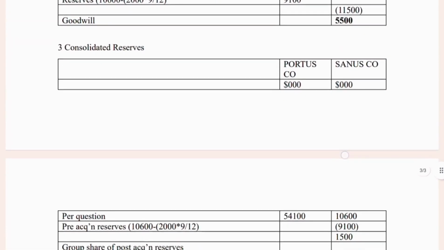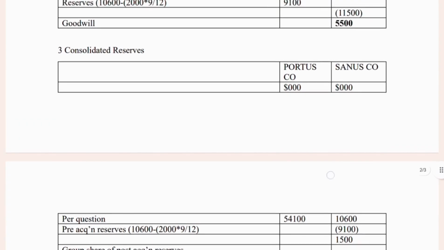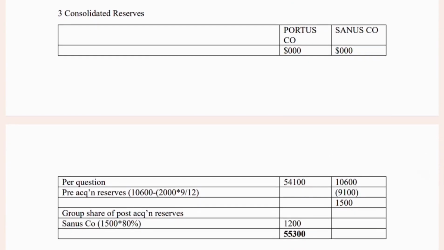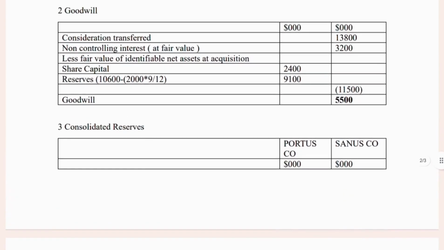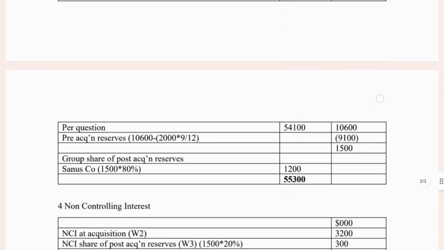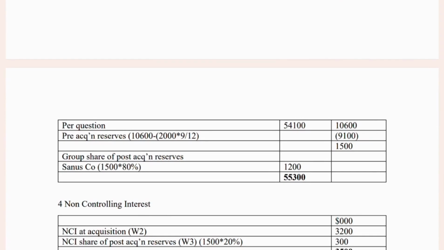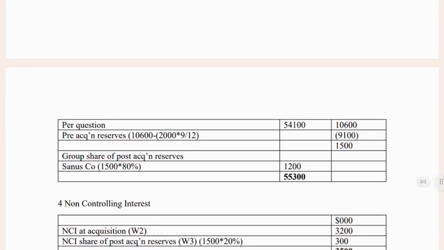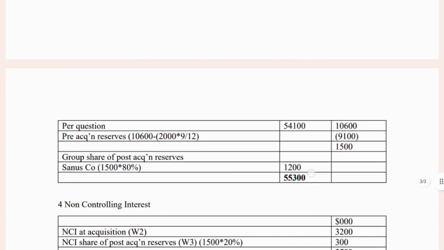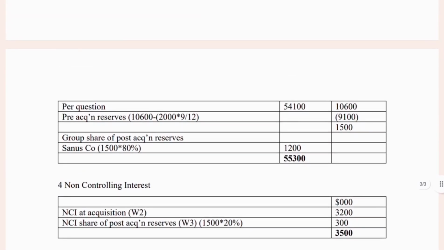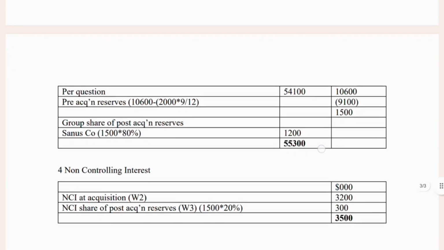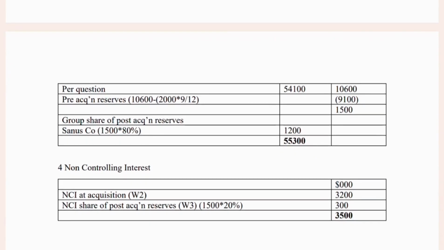The third working is consolidated reserve. As per the question, Portosco's reserve is 54,100 and Sanasco's is 10,600, from which we deduct the pre-acquisition reserve of 9,100 that we have calculated here. The post-acquisition reserve is 1,500. In that, Portosco's share of Sanasco's post-acquisition reserve is 1,200, that is 1,500 into 80%. So by adding 54,100 plus 1,200, we will get 55,300. This is the consolidated reserve.